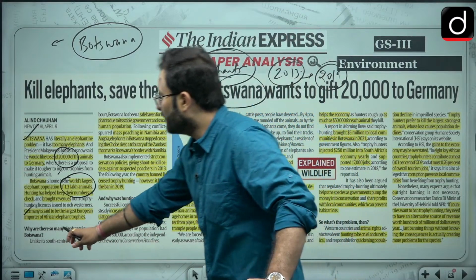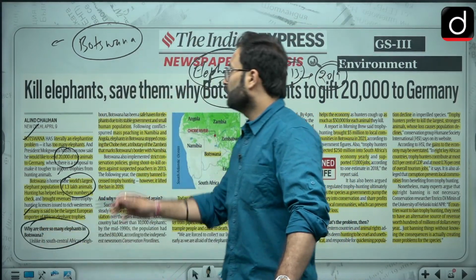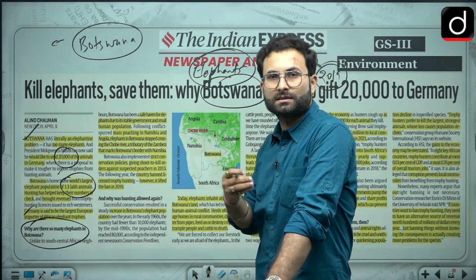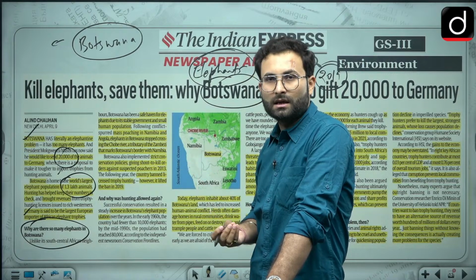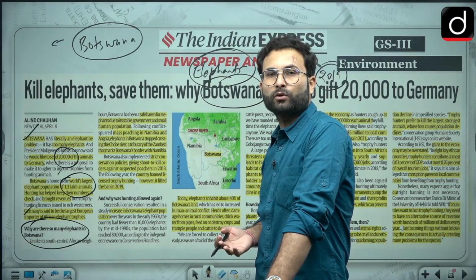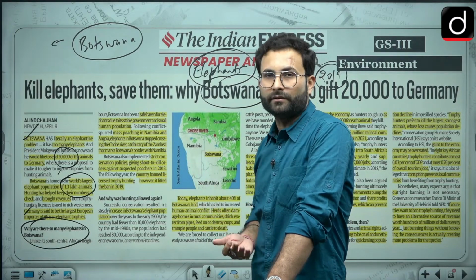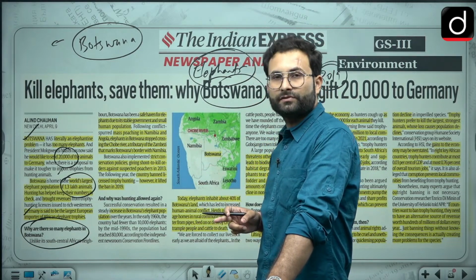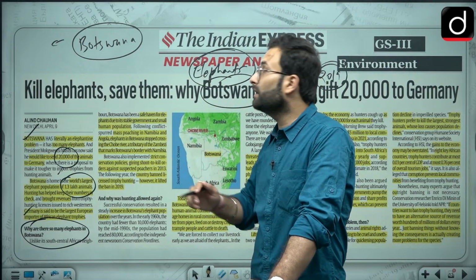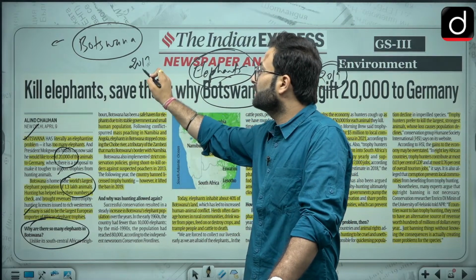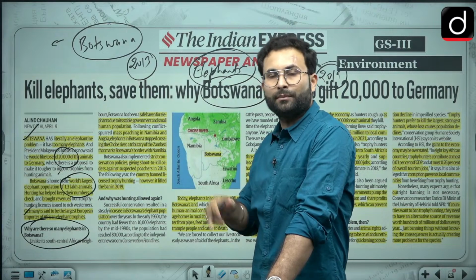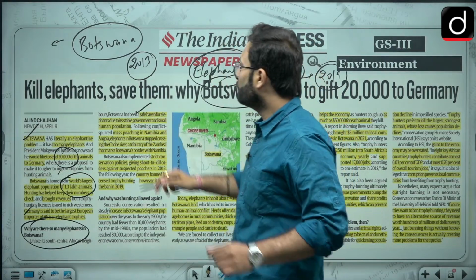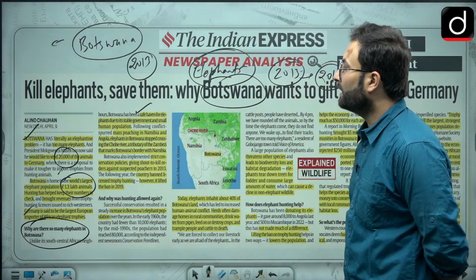Why are there so many elephants in Botswana? When we talk about this particular area, earlier there were various conservation plans implemented by the government over there, which worked very well, because of which the population has increased. Then there were these trophy killings happening over there. They put a ban on these killings in 2013, because of which this problem has also increased, because the population kept rising. It is also a safe haven for elephants due to its stable government and small population.